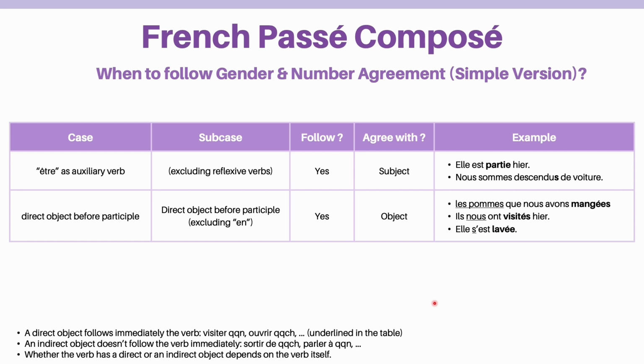That is all about the gender and number agreement in French Passé Composé. I hope the tables can help you understand the grammar better and tell you when to follow the agreement and when not to.